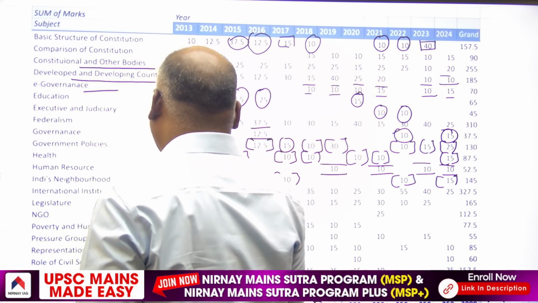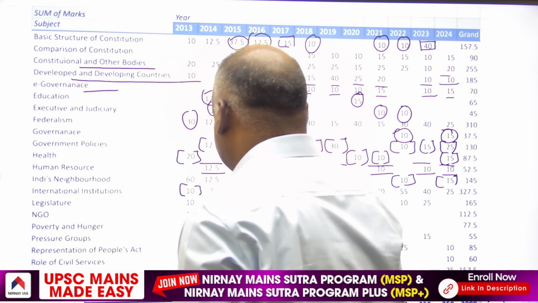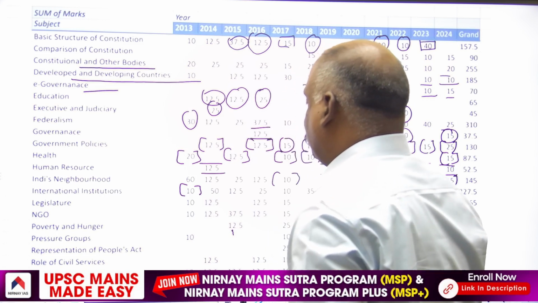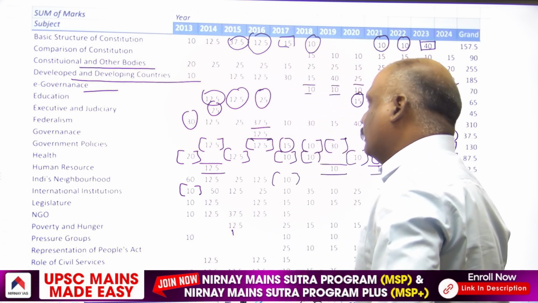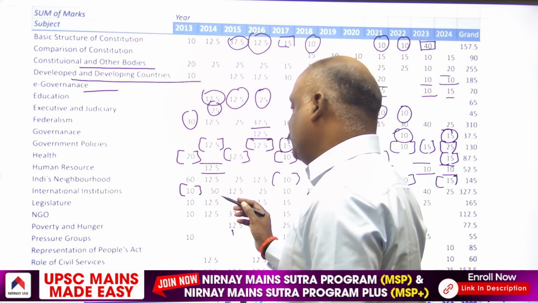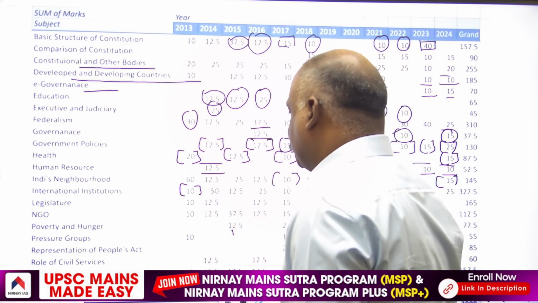India's neighborhood, 60 marks. International institutions: in 2013, 10 marks. In 2014, 10 marks have been asked from this area.